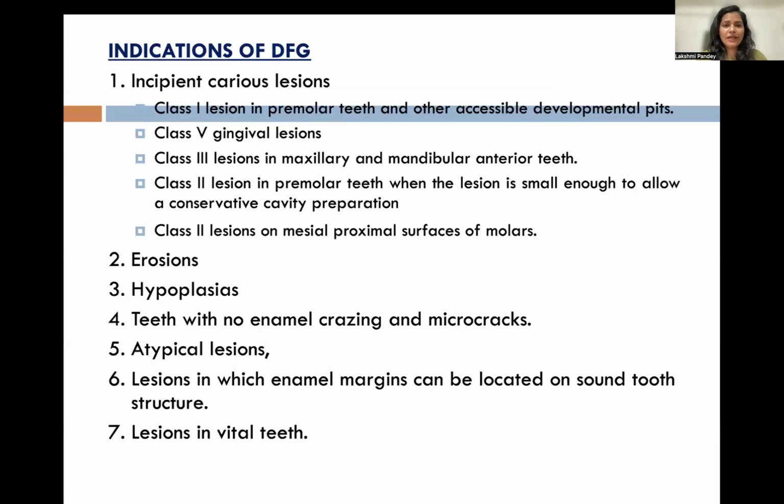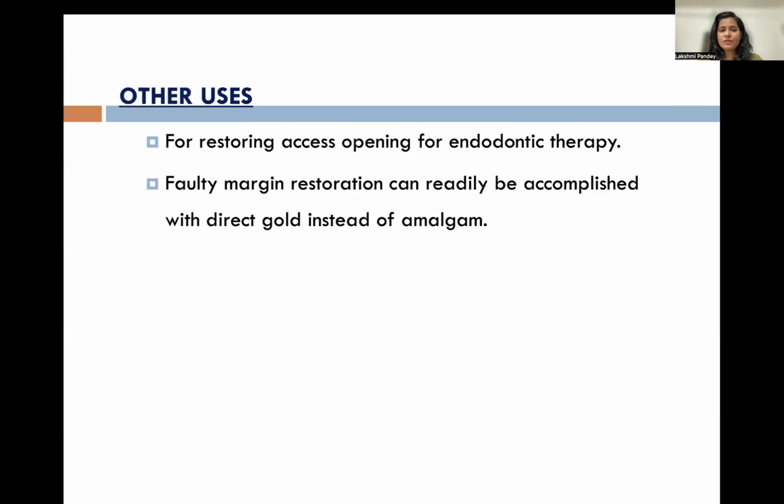Next comes the indication of direct filling gold. Most important, small incipient carious lesions, class 1, class 2, class 3, class 5, all the small lesions, maxillary and mandibular, this direct filling gold is used. Especially erosion cases, it can be used. Hypoplasia cases also it can be used, teeth with no enamel crazing or micro cracks. Atypical lesions, lesions with enamel margins that can be located on sound tooth structure. Lesions in vital teeth also. Other uses: restoring access openings for endodontic therapy.